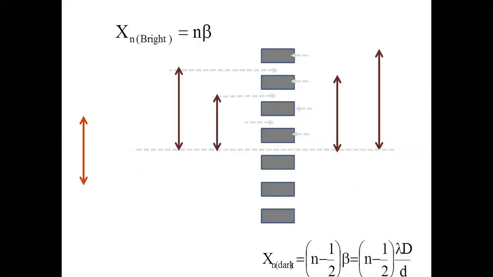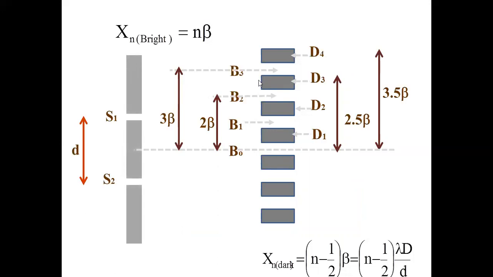So when you go to the next bright fringe, it is 1 beta. This is 2 beta. This is 3 beta, correct? What is the distance of the third bright fringe? Of course, this is central, this is 0. This is 1, this is 2, this is 3. So for the distance of the bright fringes, I will name them: central bright fringe B0, first bright fringe B1, next bright fringe B2, next bright fringe B3.